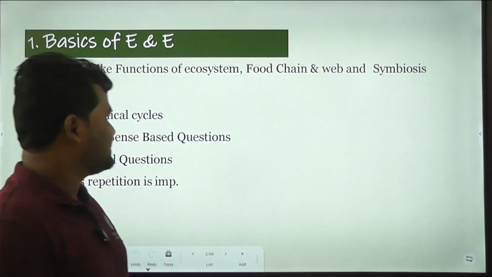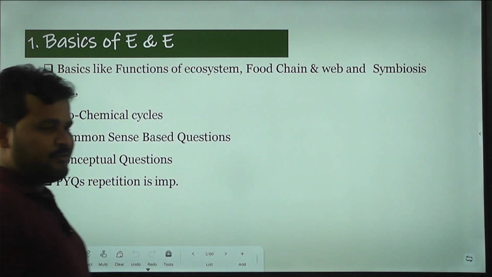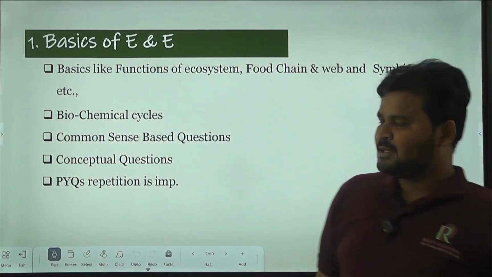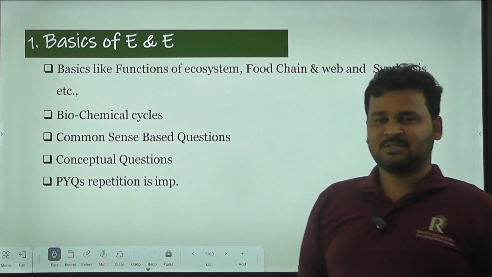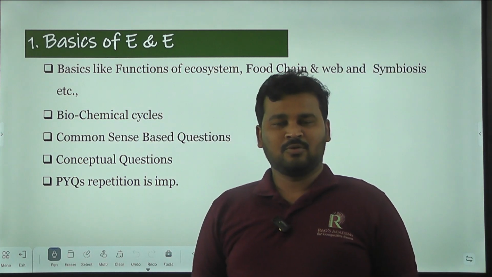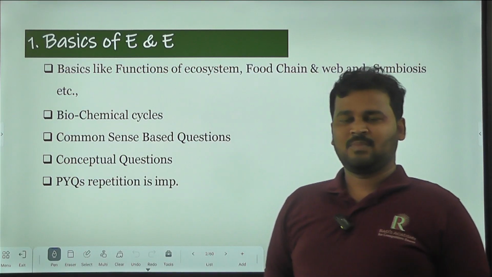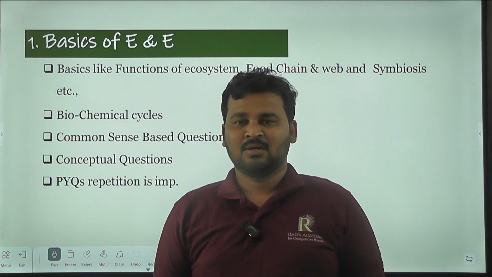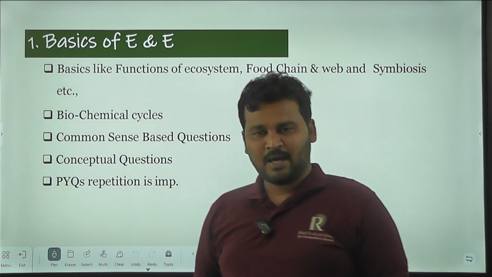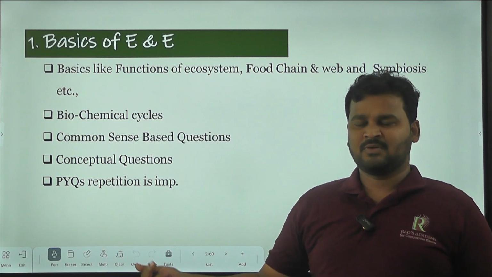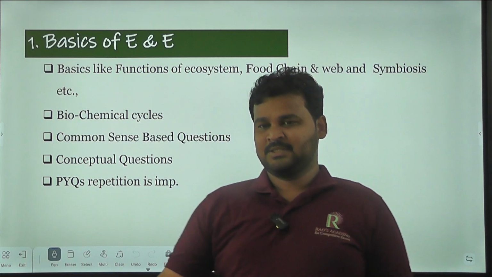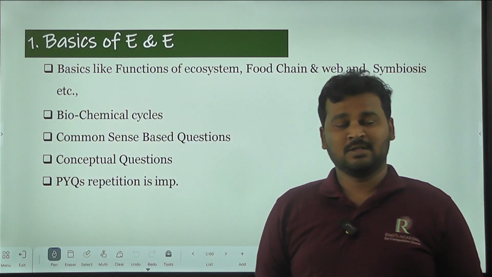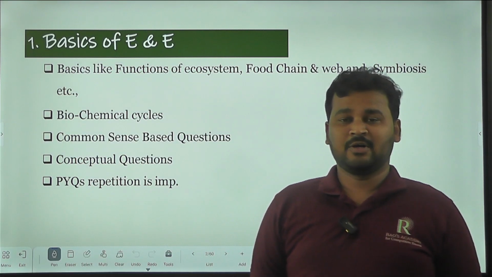See, my dear friends, the basics of environment and ecology. What are the things that you need to cover here? First thing is that you need to know the definitions of each and every term which belongs to environment and ecology. Because there were questions in the previous year papers like what is an ecotone, what is an ecosystem.